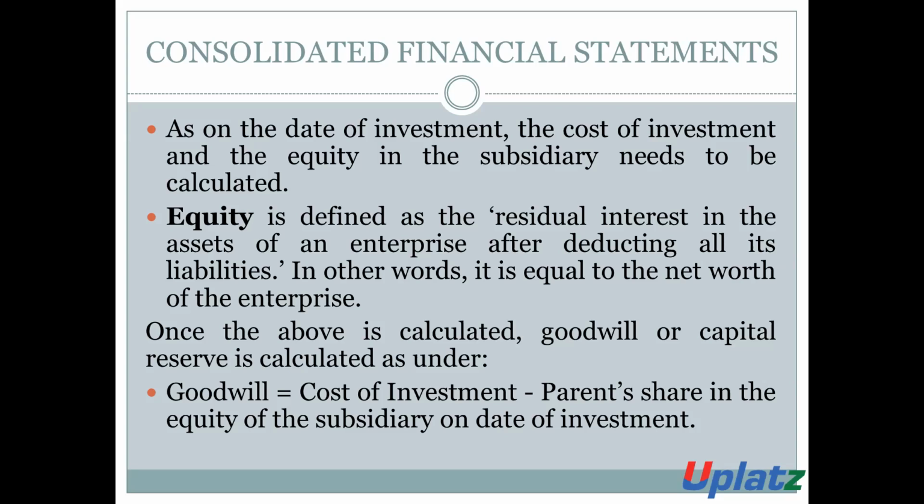If the amount of investment is more than the parent share in equity, then such difference is known as goodwill.